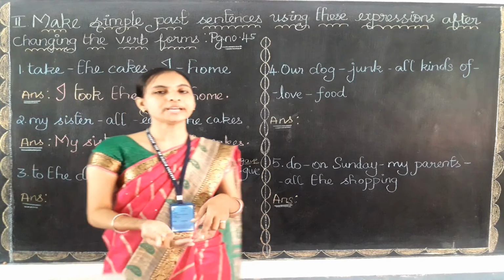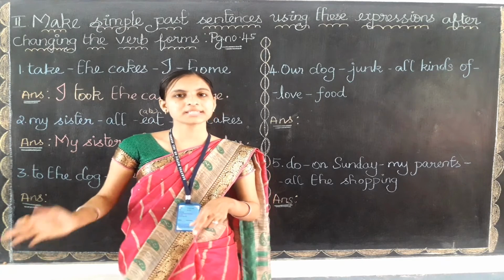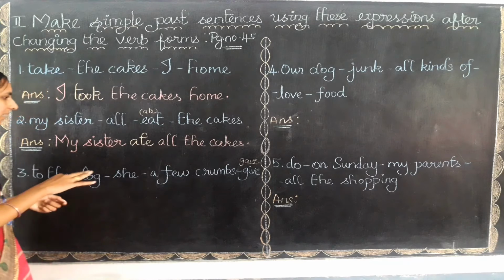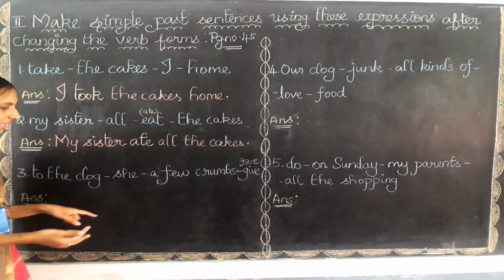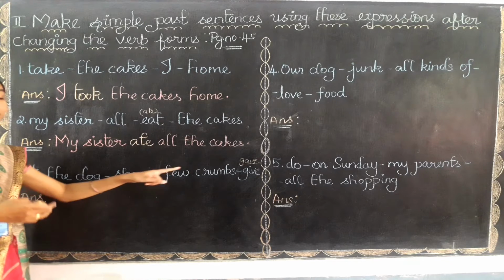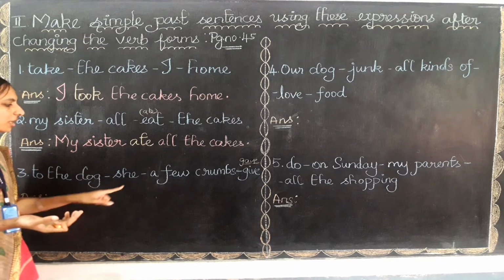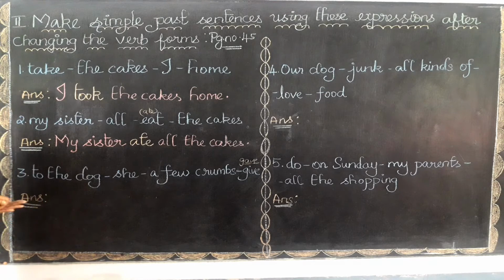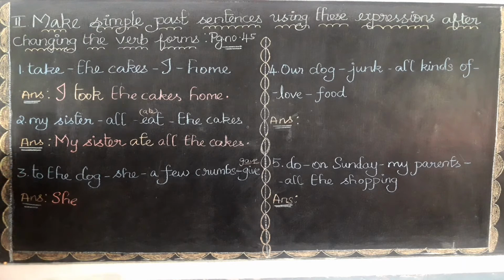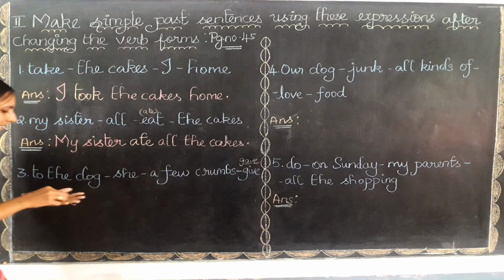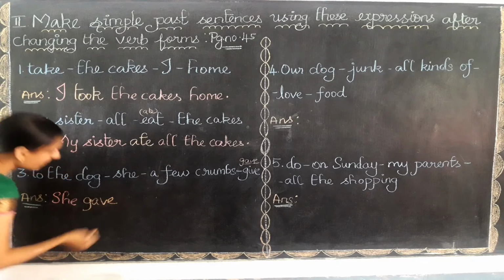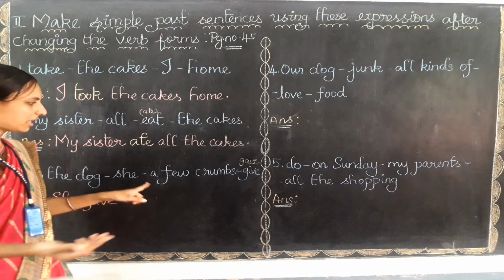Okay. So now let's rearrange the sentence. First, what we need to write? We need to write the subject first and then the verb, according to the sentence. So let me find the subject here. What is the subject here? Yes, she. See, if I write to the dog, a few crumbs gave my sister, that is wrong. So she will be the subject here. I am going to write the subject, that is she. Then the verb, that is gave. She gave what? She gave a few crumbs.